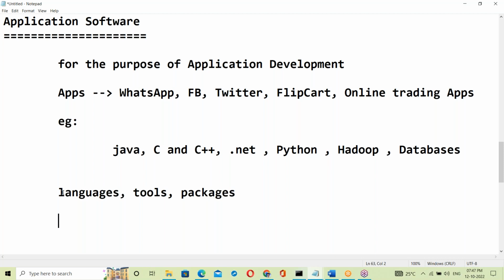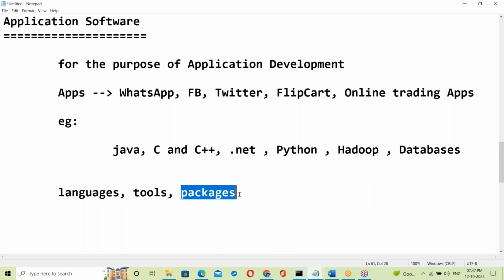Languages like Java, C, C++, Python. Tools like data warehousing tools, reporting tools, big data tools, testing tools, AWS tools, DevOps tools. Many tools we are using.